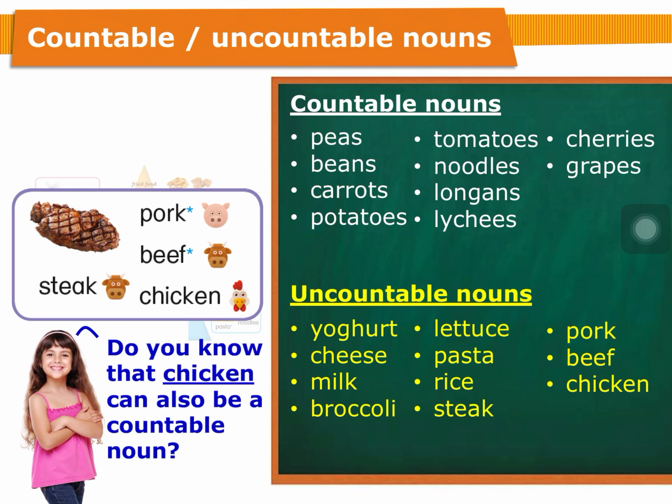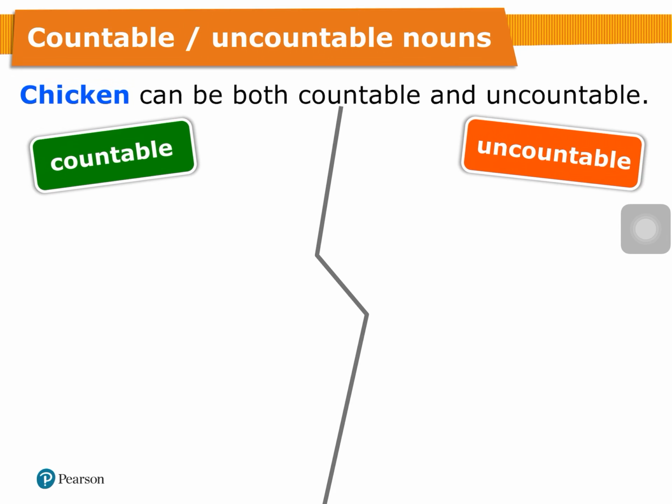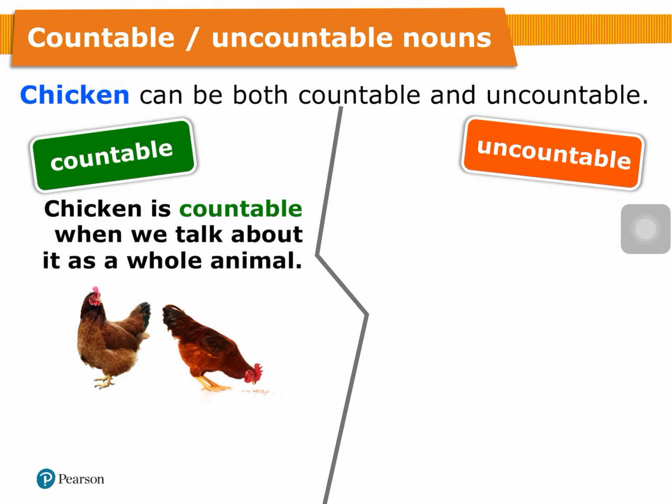But wait, do you know that chicken can also be a countable noun? Chicken is uncount, but sometimes we can say one chicken and two chickens, right? We can sometimes count, but what will happen? Well, actually, you can do it like this. Chicken can be both countable or uncountable. When we are talking about a whole animal, 我哋講緊成隻活生生嘅 the alive animal, 活生生嘅雞呢, we can say it is countable.